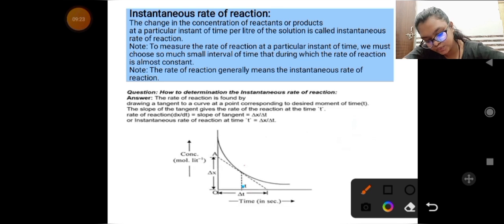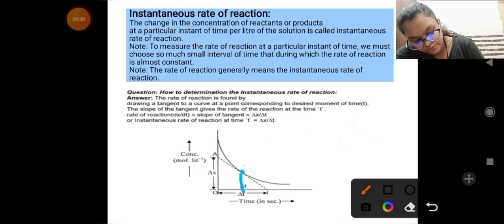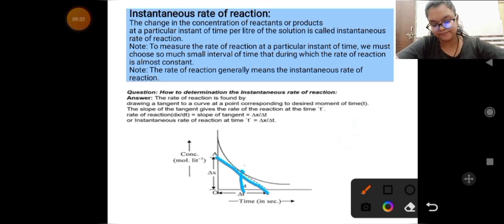So what will I do? I put a straight line and get the concentration, and at this point we draw a tangent. Then the slope of the tangent gives the rate of a reaction. And its slope will give me the rate of reaction.